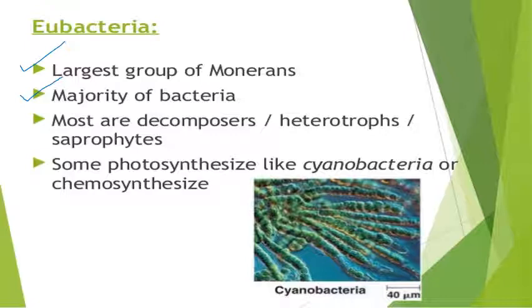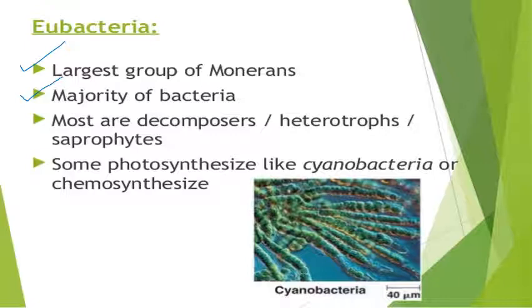Some of the Eubacteria are found to be photosynthetic, like cyanobacteria, or chemosynthetic bacteria. Cyanobacteria undergo photosynthesis, performing photosystem 1. They also come under the blue green algae.